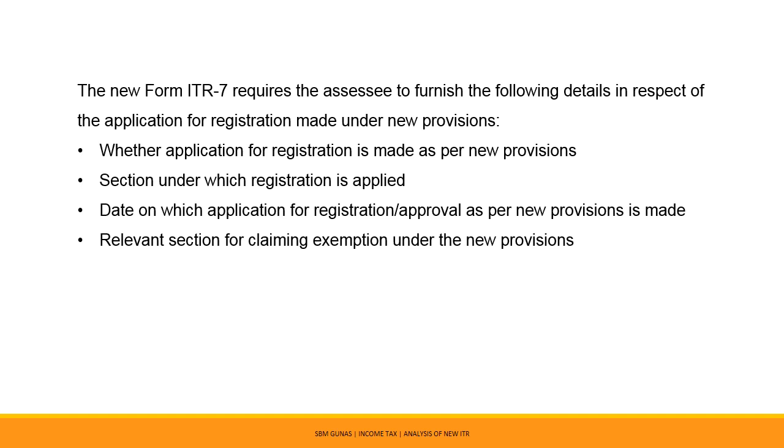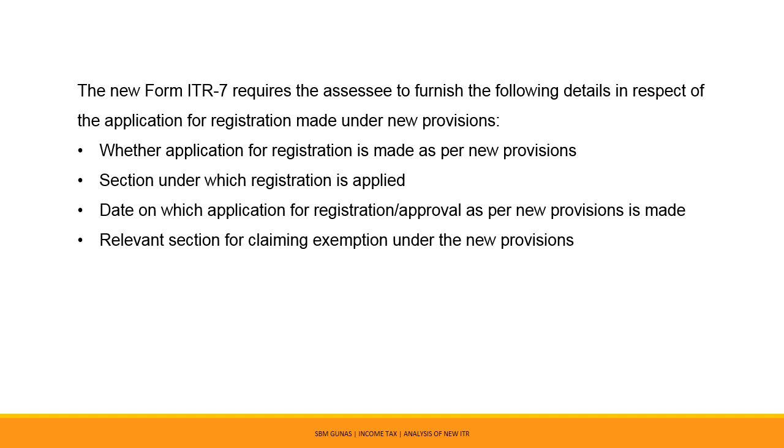The Finance Minister, in the press conference, announced the extension of the due date of all income tax returns for the financial year 2019-20 from July 31st, 2020 and October 31st, 2020 to November 30th, 2020.